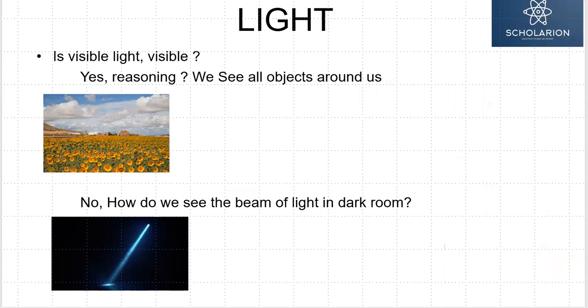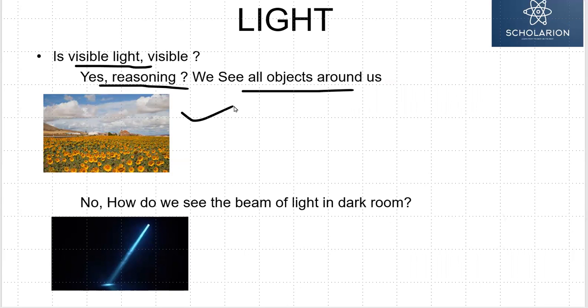Having understood this much, I'm sure that this would have triggered some questions, probably some doubt also in your mind. I have a question. Is visible light visible? By the term itself, by the word visible light, an obvious question by many of us. Yes. And there is a reasoning because we see everything all around us. We see all the objects around us. So the light is visible. Looks to be fairly right.